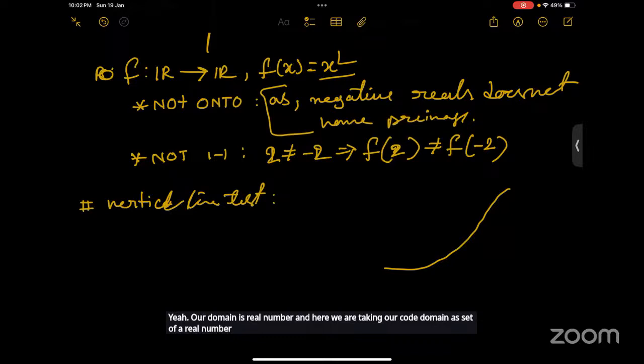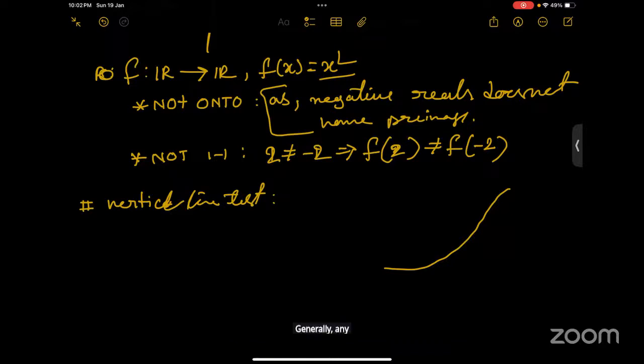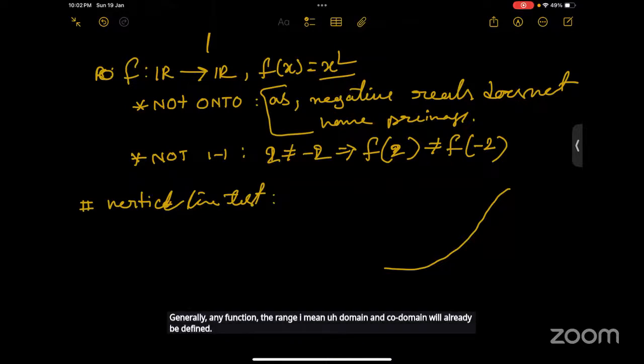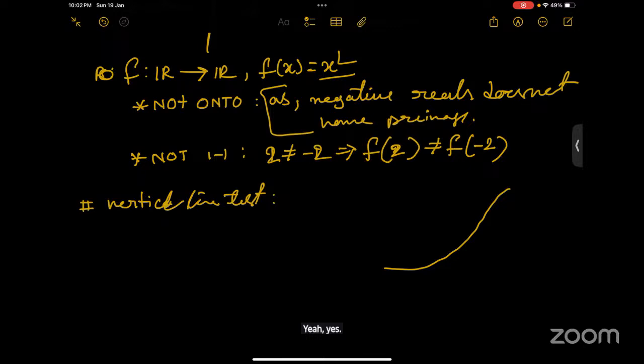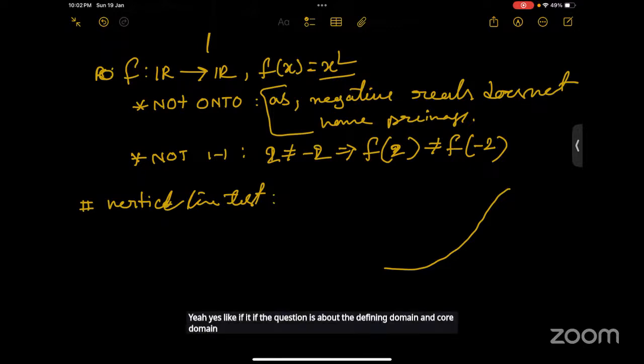But generally for any function, the domain and codomain will already be defined. If the question is about defining domain and codomain, you will get some definition for the function, and based on the definition you have to check the domain and codomain.